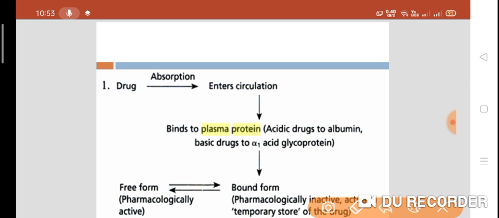Free form is pharmacologically active and bound form is pharmacologically inactive. Why? Because free form is available for action, metabolism and excretion. Bound form is not available for action, metabolism and excretion. So it is pharmacologically inactive, and it will act as a temporary storage of a drug, right?